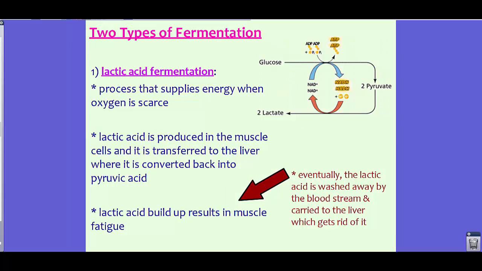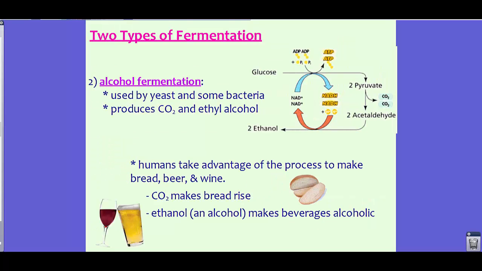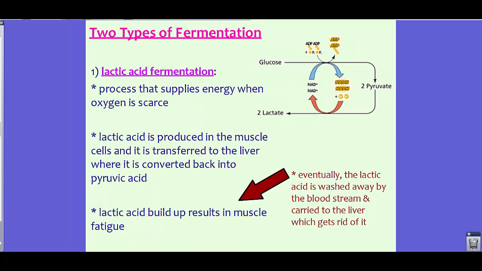Now, there are two types of fermentation. We have lactic acid fermentation as being one, and then in the second one, we're going to talk about alcohol fermentation. Lactic acid fermentation, however, is the process that happens in you.